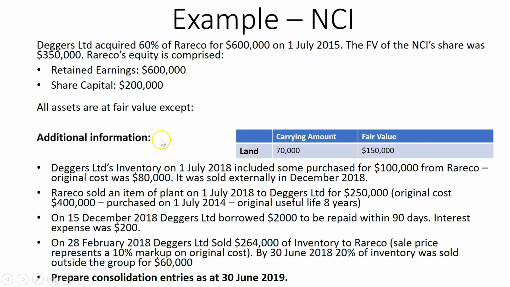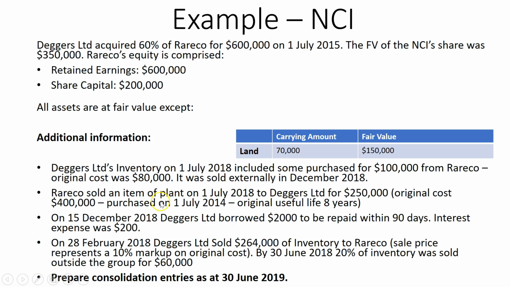Okay, additional information. Deggers Limited's inventory on 1 July 2018 included some purchased for $100,000 from Rareco. The original cost was $80,000. It was sold externally in December 2018. So in the prior period, there was an intra-group transaction for inventory, and then we realized the profit in the current period.